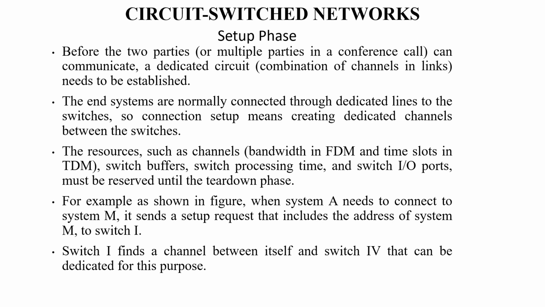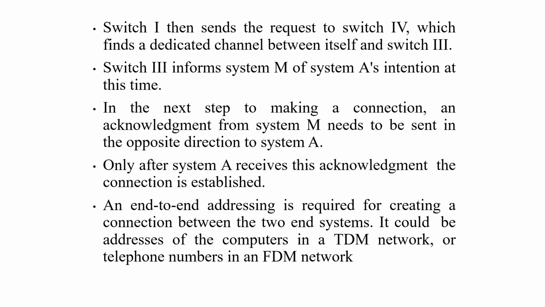For example, as shown in the figure, when system A needs to connect to system M, it sends a setup request that includes the address of system M to switch 1. Switch 1 finds a channel between itself and switch 4 that can be dedicated for this purpose. Switch 1 then sends a request to switch 4, which finds a dedicated channel between itself and switch 3. Switch 3 informs system M of system A's intention at this time.